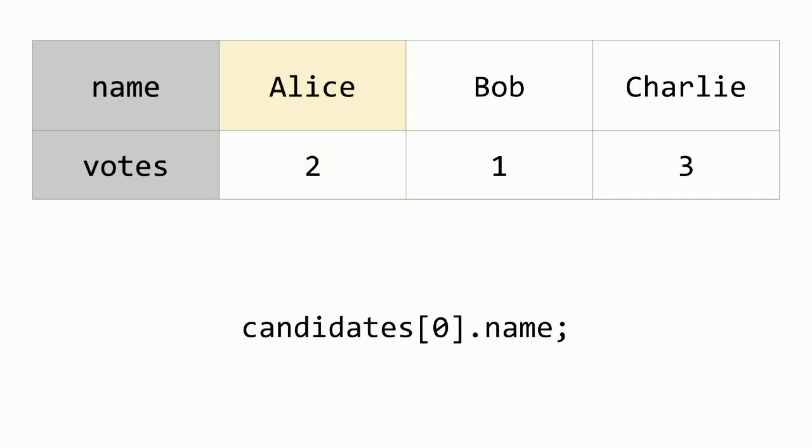If I, in turn, want to get just the name, I use the dot notation. So again, going step by step from the bigger scale to the smaller one. My array is candidates, right? That is my bigger data structure that I'm looking at. If I want to grab the first element in my array, I use square bracket 0, which is giving me this specific struct in the array. And then if I want to grab the specific value, I'm taking another step into it using the dot name syntax to grab Alice's name in the array.